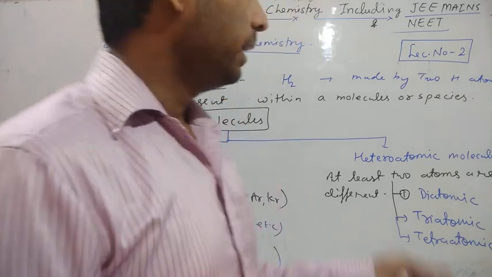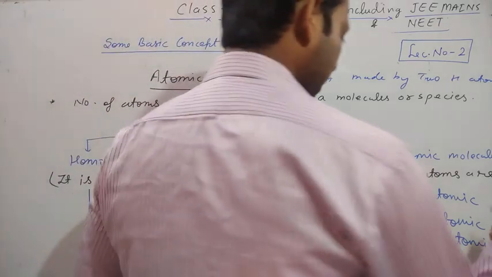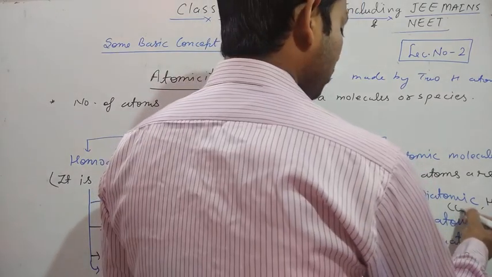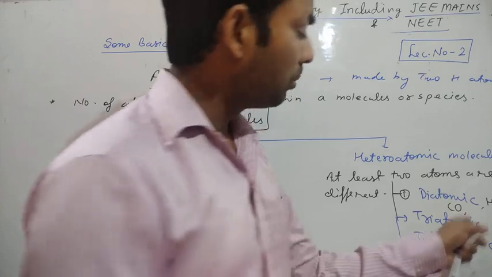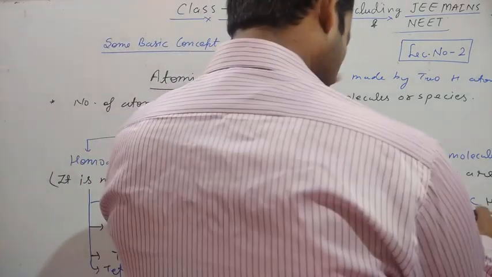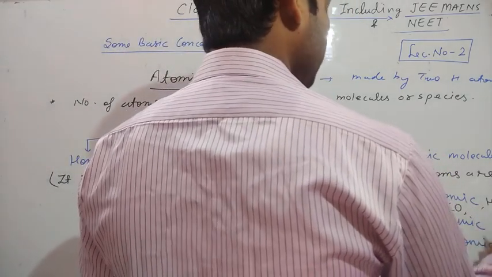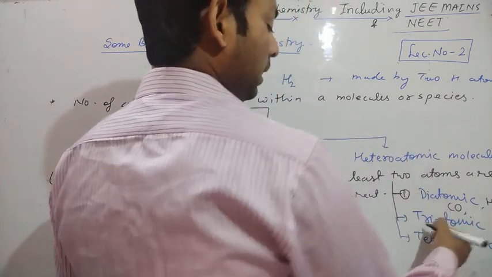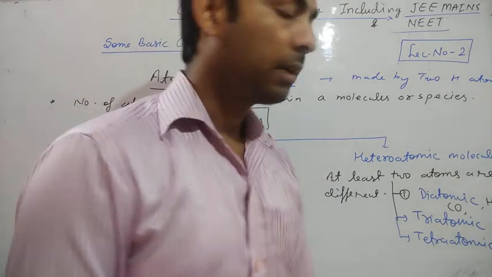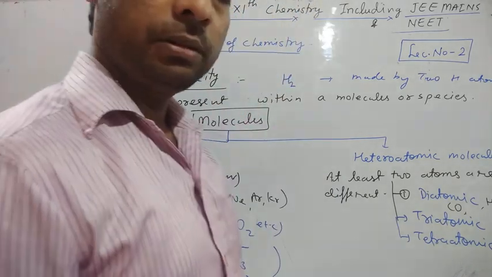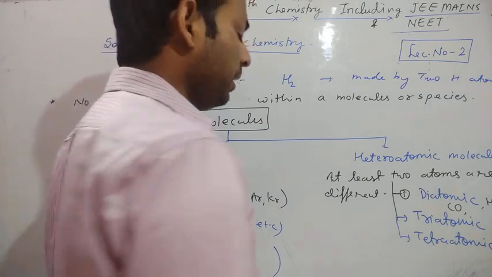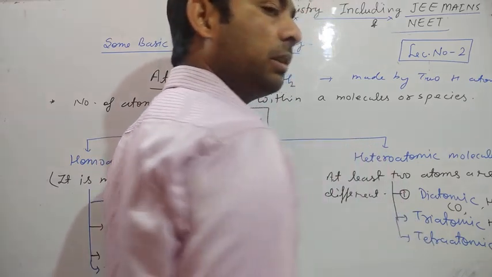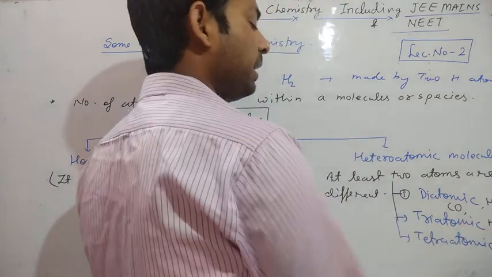Diatomic is made by two different atoms like HCl, hydrochloric acid, and carbon monoxide gas. Next one, triatomic. Triatomic means it is made by three atoms, but at least two atoms are different. Of three atoms, like H2O: two hydrogen, one oxygen, three atoms are there. So it is triatomic.